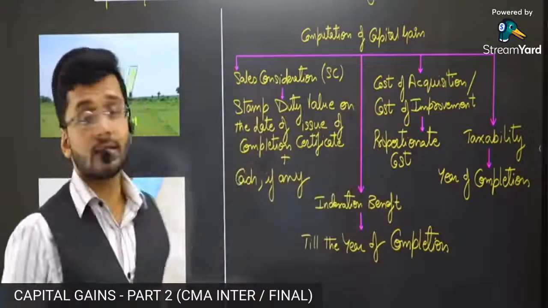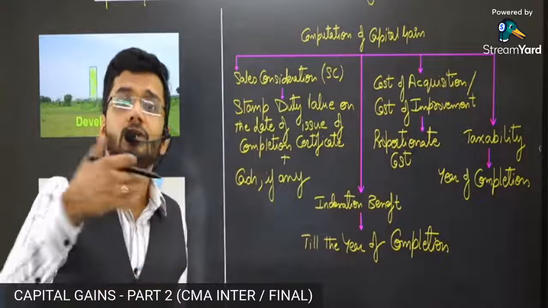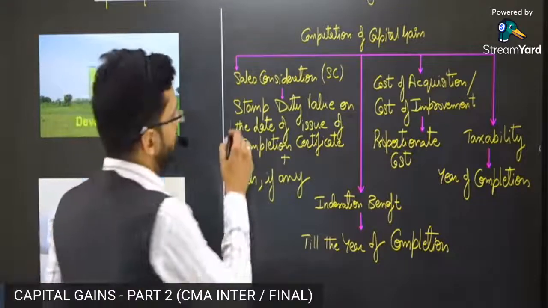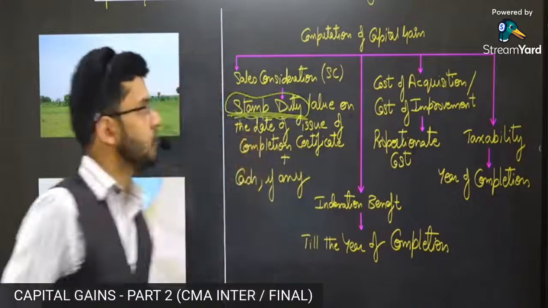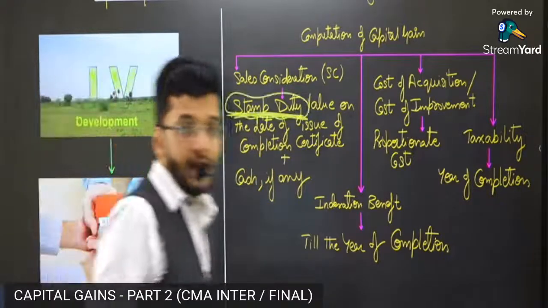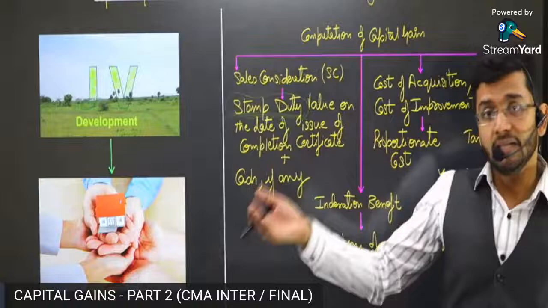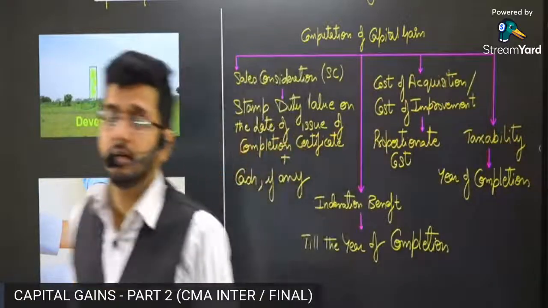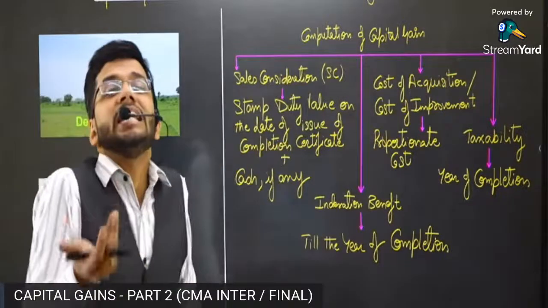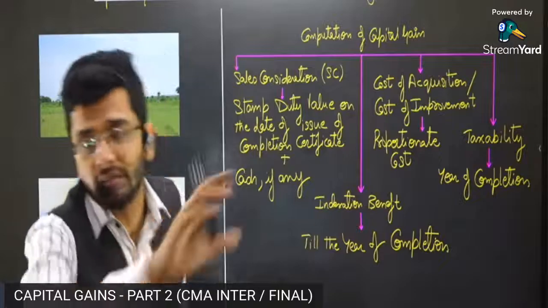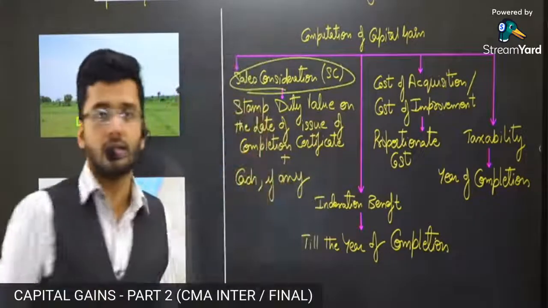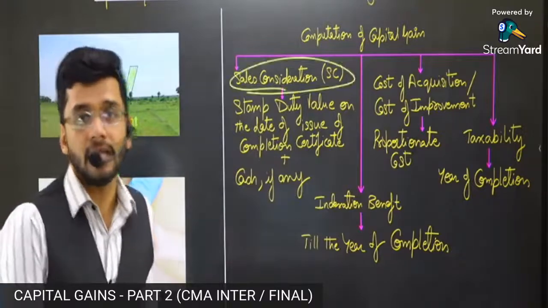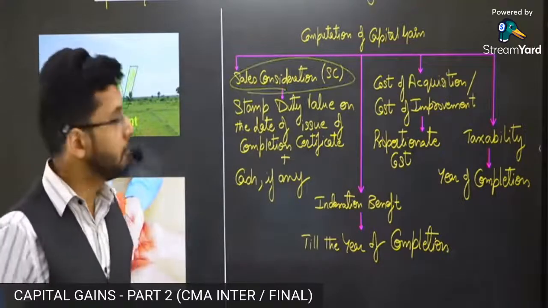So the sales consideration of that floor which is being given to the broker is the stamp duty value at the date of issue of completion certificate. Whatever is the stamp duty value of that particular property, that will be the sales consideration which is being impliedly received by all the four brothers. So taxability we are ascertaining in the hands of the four brothers. What is the capital gain tax in the hands of the four brothers?